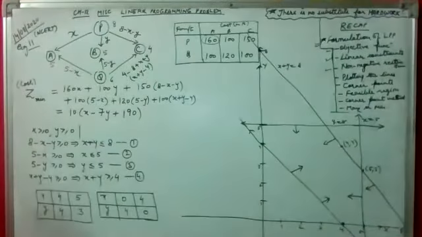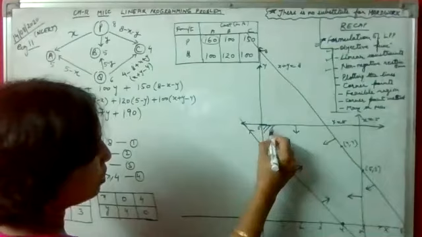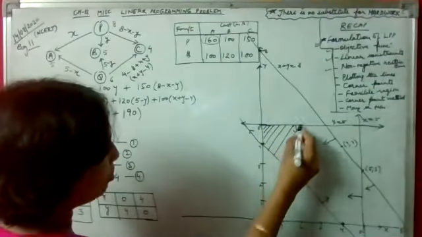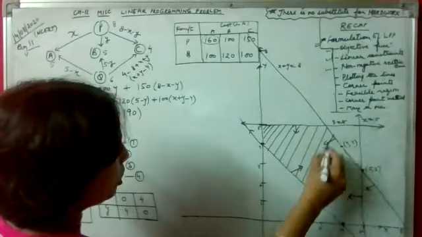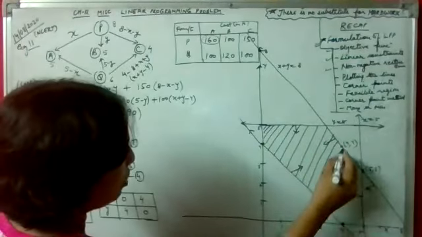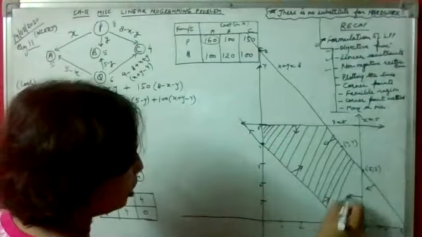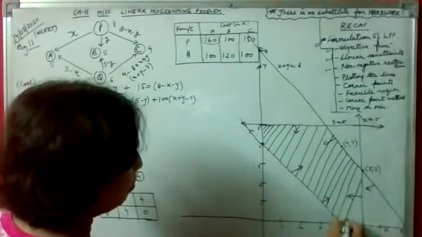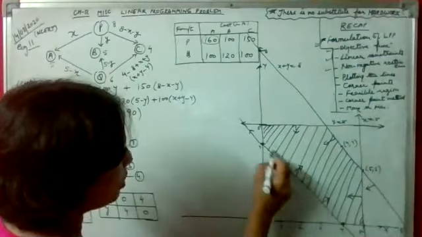Let's see where all the arrows are pointing. So they are pointing in this region. Let's shade this region. And this is our feasible region, the region where the solution will lie. Feasible region means the region that we are shading, the boundaries and the corner points. We need the optimal solution.